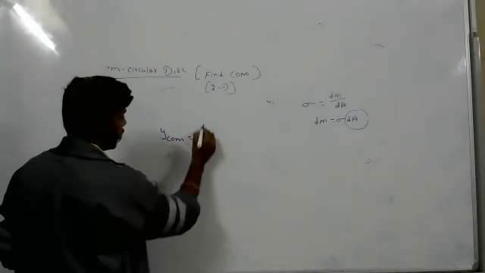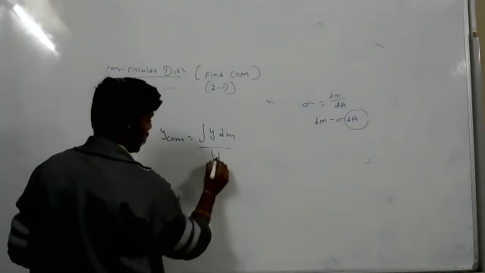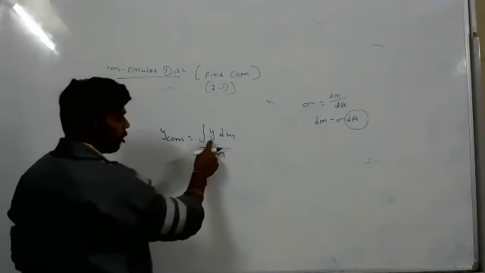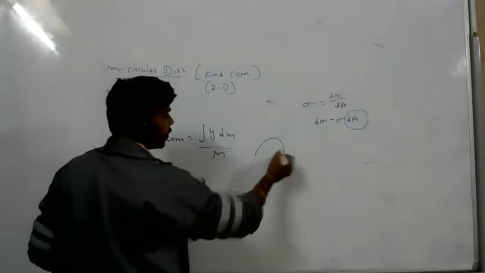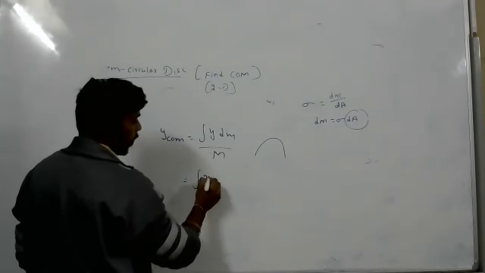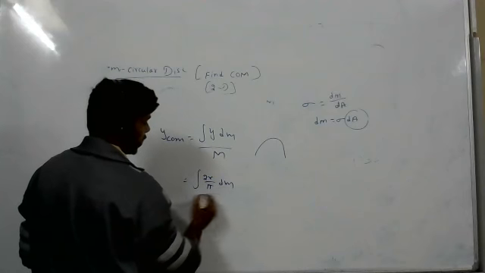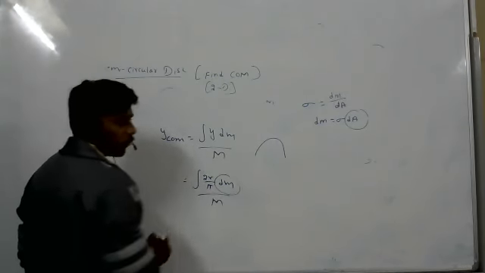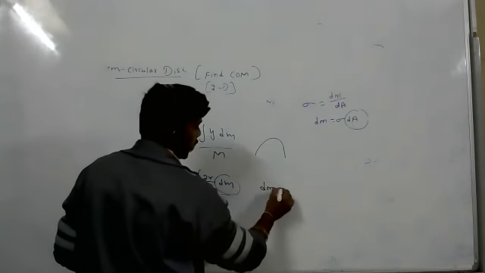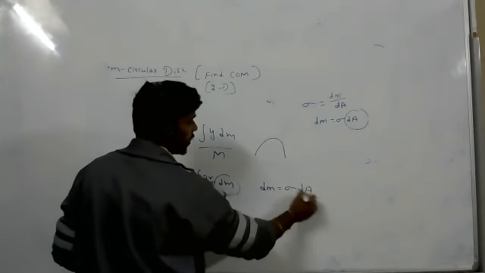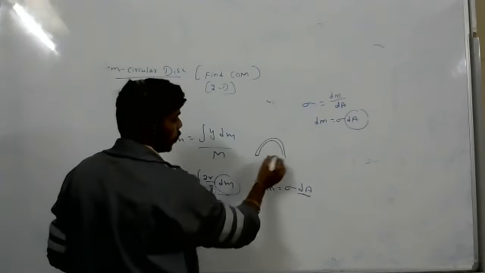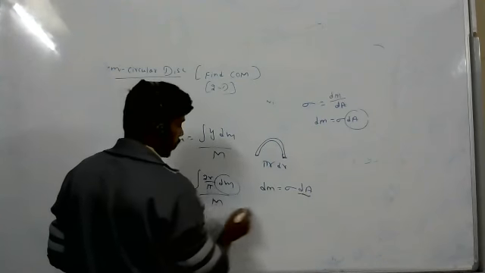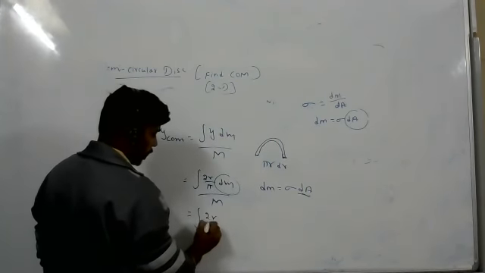Y center of mass equals integration y dm by integration dm. Integration dm becomes capital M because mass is uniformly distributed. In the disk, first we will take one wire, so that integration 2r by pi. We can't integrate this, so we want dm. dm equal to sigma dA. Whose area is this small area? This area having length pi r and it is dr.